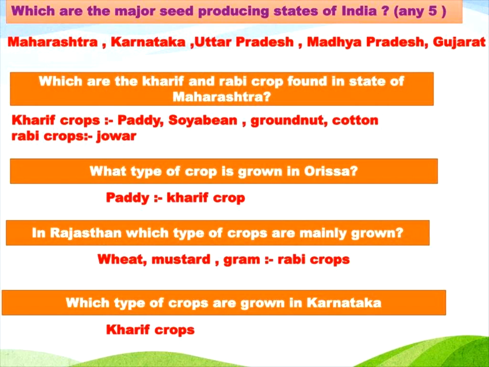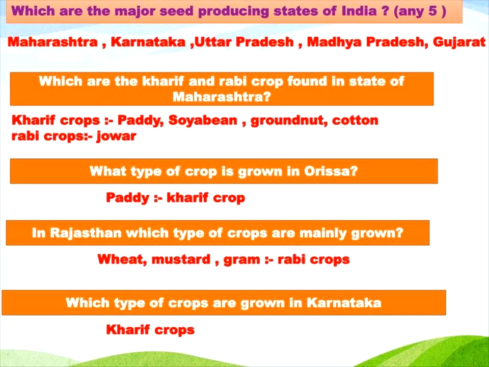Okay, and sometimes if they give the sown season, you want to note down which season the rabi crops are grown in and which season the kharif crops are grown in. And this is the question session. Which are the major seed producing states of India? Okay, major seed producing states. These are the dominant states: Maharashtra, Karnataka, Uttar Pradesh, Madhya Pradesh and Gujarat. They also produce hybrid varieties of seeds.